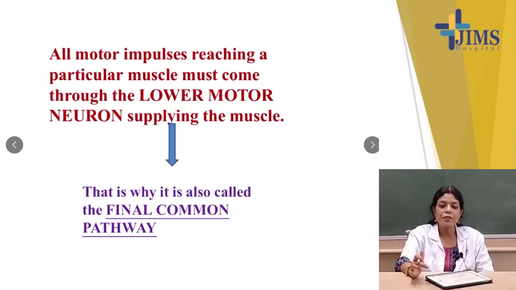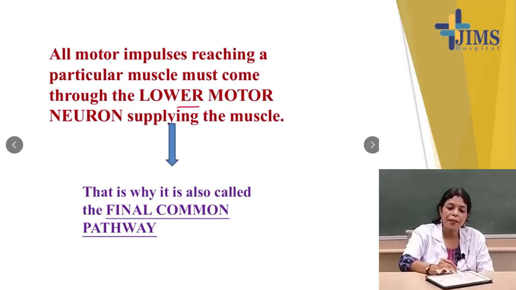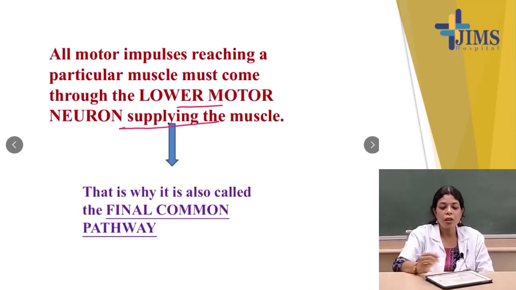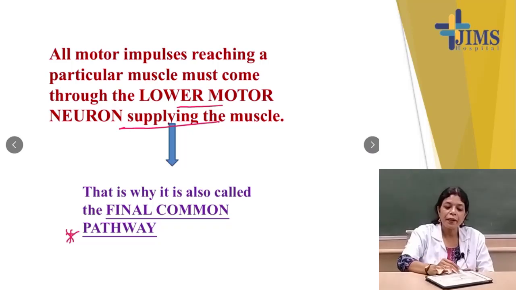All motor impulses reaching a particular muscle must come through the lower motor neuron supplying the muscle. That is why it is called the final common pathway. If you are asked to explain why the lower motor neuron is called the final common pathway, then your answer will be that all motor impulses reaching a particular muscle must come through the lower motor neuron supplying the muscle. That is why we call it the final common pathway.